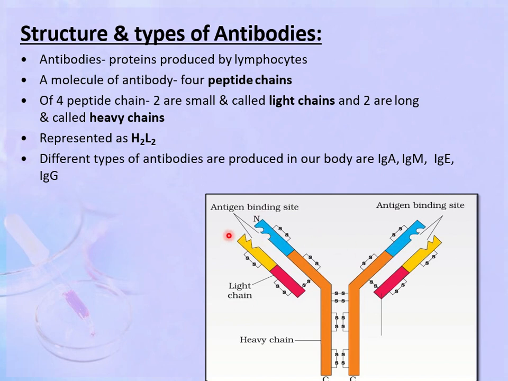Here you can see these are the antigen binding sites. Now, different types of antibodies that are produced in our body are IgA, IgM, IgE and IgG.